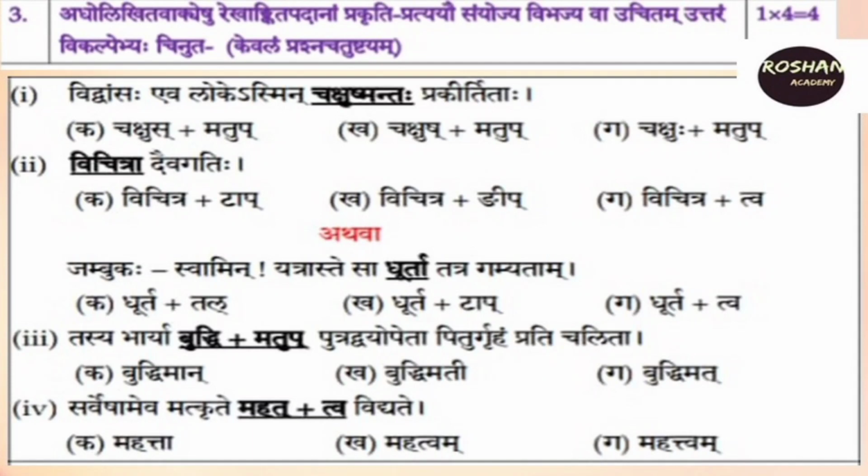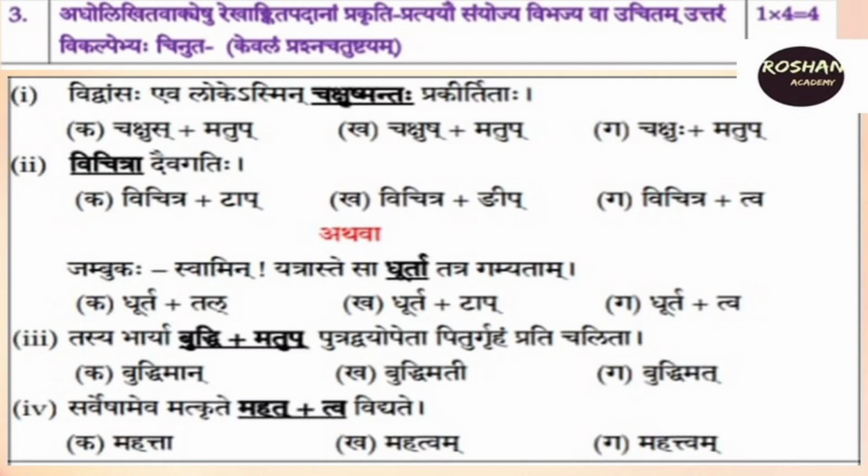And in the third question, Tasya Bharya Buddhi plus Matu. Putradvayopeta Pitrugruham Prati Chalita. The underlined word here is Buddhi plus Matup. In the last part of Buddhi, E is coming. So usually it will become Mat, Man, Mati. But which one do we have to choose?